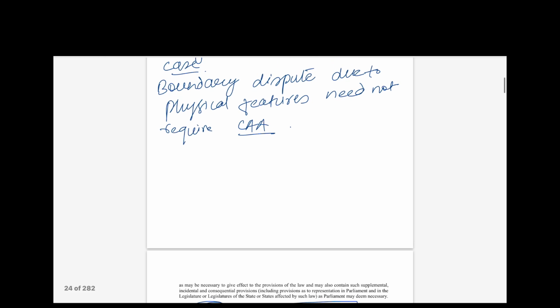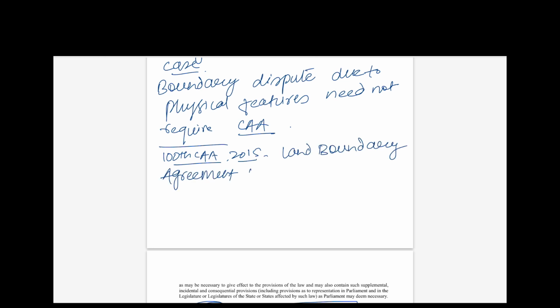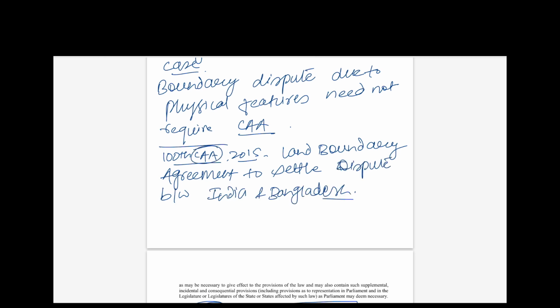For example, the 100th Constitutional Amendment Act 2015 was a land boundary agreement to settle the dispute between India and Bangladesh. So here it is a Constitutional Amendment Act. It must have involved ceding territory, because there were some enclaves of Bangladesh in India, and also of India in Bangladesh. So both of them came to an understanding and settled their boundary dispute.